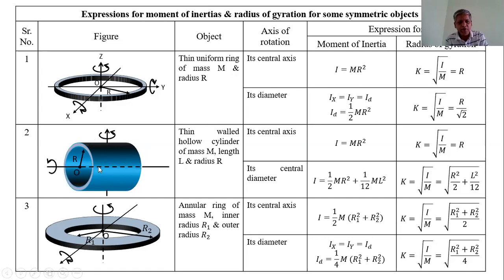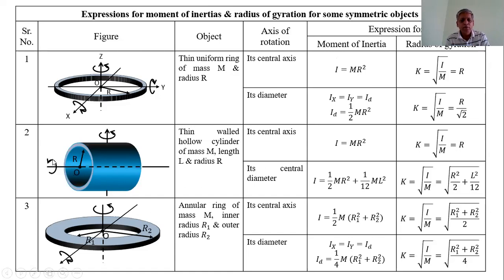So for a hollow cylinder having a thin wall, if this thin-walled hollow cylinder of mass m, length L, and radius R rotates about its central axis, that means about its own axis, in that case the moment of inertia is the same as that of the ring, that is I is equal to MR square. So its radius of gyration is equal to R.